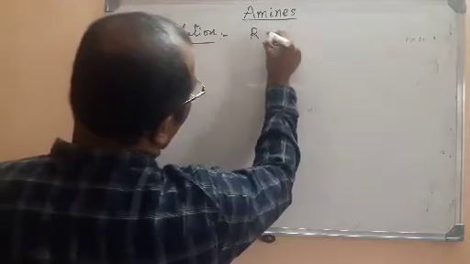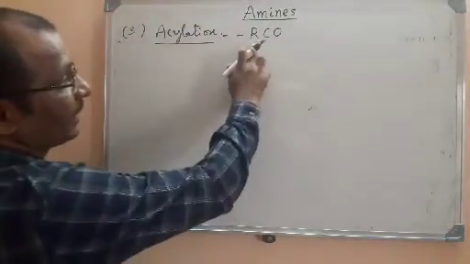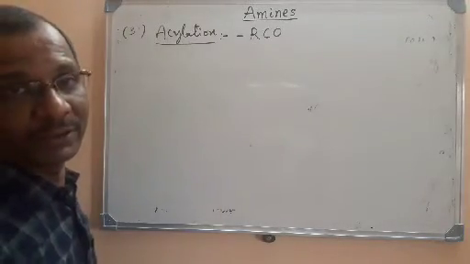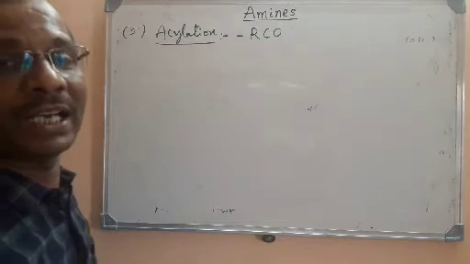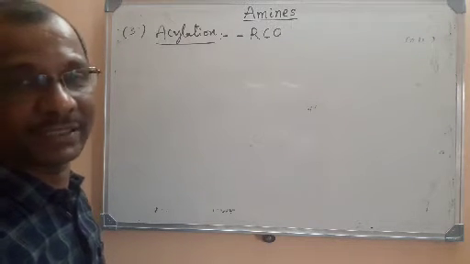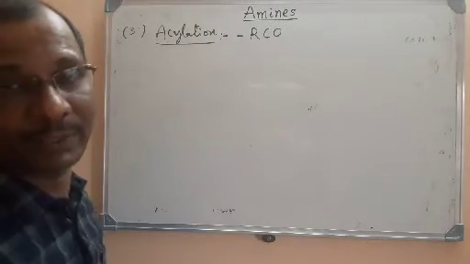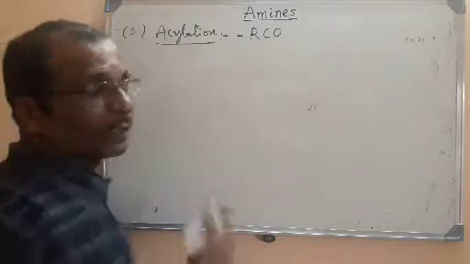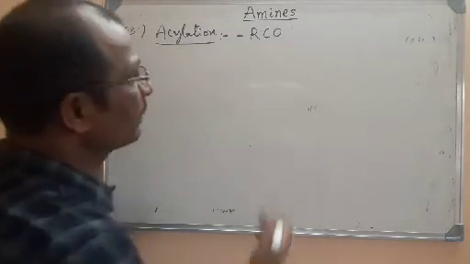What is the general formula of an acyl group? RCO. This is an acyl group. R can be an alkyl group or aryl group. In this reaction, we have to introduce RCO. If you introduce R by taking alkyl halides on amines, it will become alkylation. Alkylation, alkyl group. Acylation, acyl group. RCO is the general formula. For that sake, we have to take organic compounds that have an acyl group.